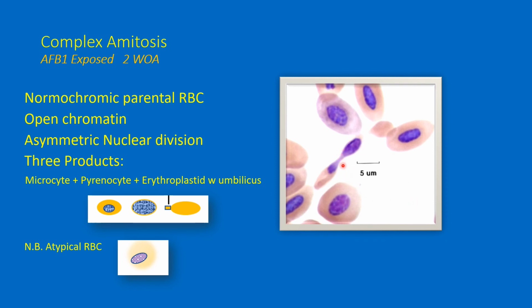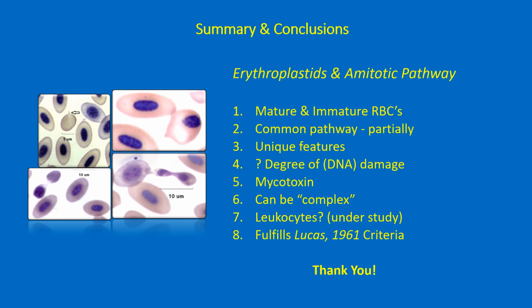Notice in this case that the chromatin is not fully condensed. The daughter cells will be unequal in size and in chromatin content. One will be a pyrenocyte, the other will be a microcyte, and the third daughter will be an erythroplastid with an umbilicus. Again, note the presence of an atypical erythrocyte reminiscent of the embryonic erythrocytes described by Lucas way back in 1961. Okay, by way of summary and conclusions,